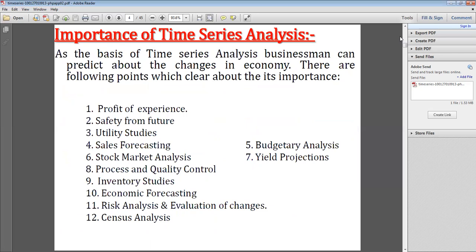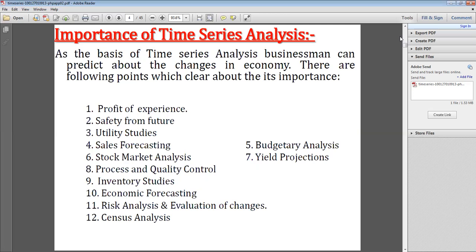On the basis of time series analysis, a businessman can predict changes in the economy. The following points make its importance clear: profit of experience, safety from futures, utility studies, sales forecasting, stock market analysis, process and quality control, inventory studies, economic forecasting, risk analysis, evaluation of changes, census analysis, budgetary analysis, yield projects.